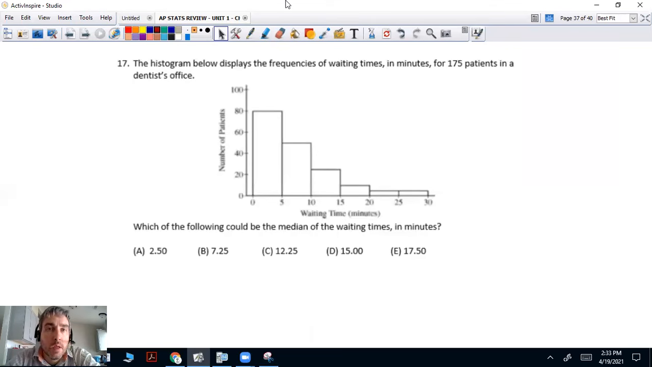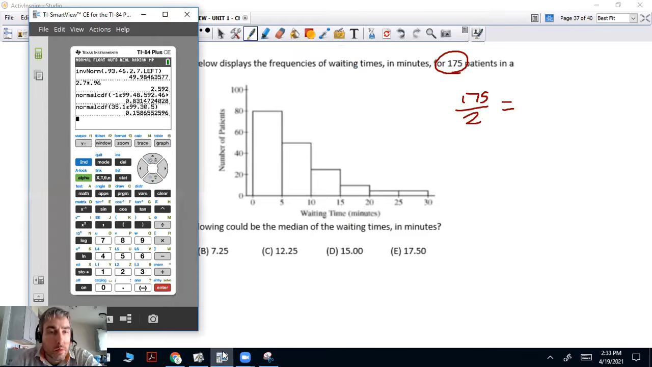Okay, question 17. The histogram below displays the frequencies of waiting times in minutes for 175 patients in a dentist's office. Which of the following could be the median of the wait times in minutes? Well, let's review how to do that, shall we? The median is the middle. So let's just take that 175 and cut that in half. What do we get? Well, 175 divided by 2 is 87.5.